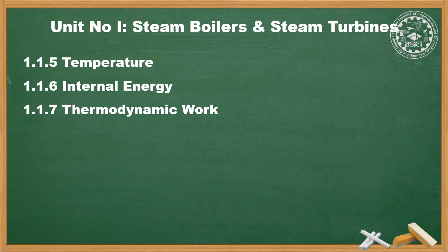If work is done by the system on the surroundings, the work is said to be positive. An example is expansion of gas in a piston cylinder assembly pushing the piston. And if the work is done on the system, then the work is said to be negative. The unit of thermodynamic work is kilojoule.